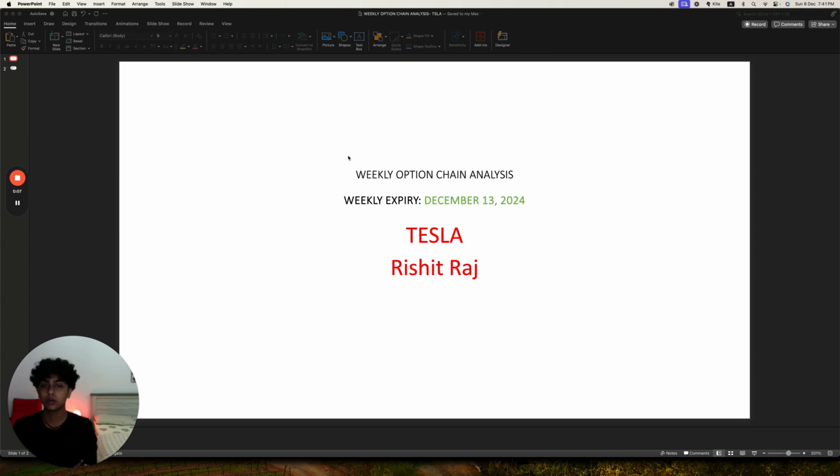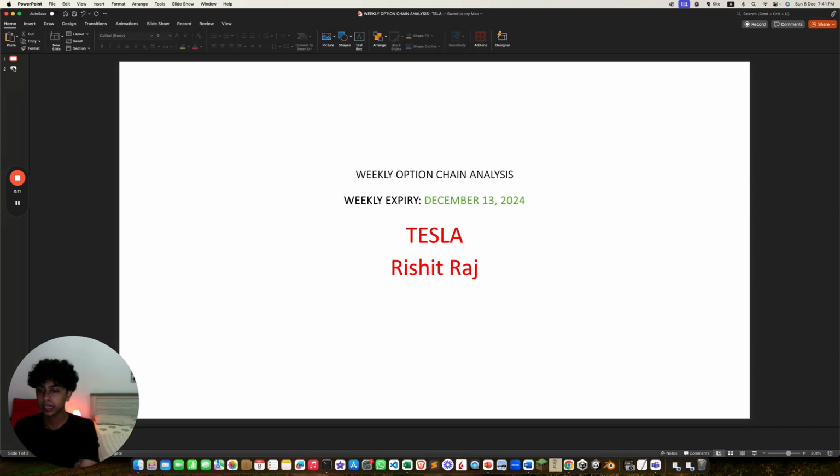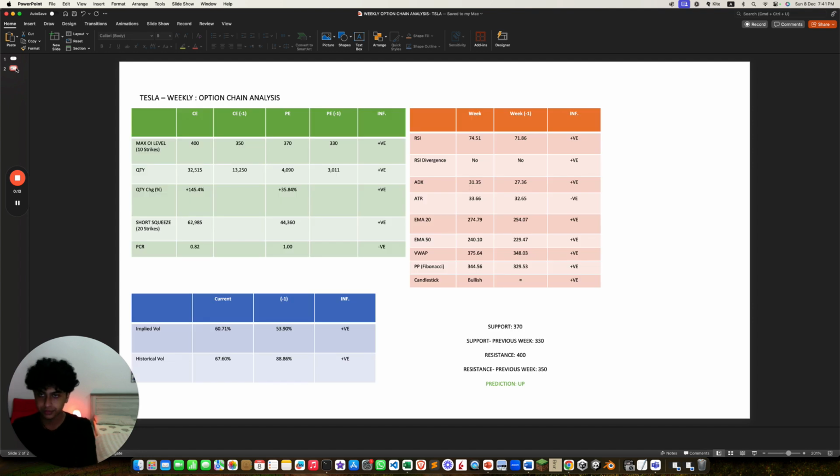I'll be going over my weekly option chain analysis for Tesla, and this week is for the upcoming expiry on the 13th. The max OI level, and just a note, the week -1 or last week's values column here is actually this week from 2 weeks ago because I didn't make videos last week, so just keep that in mind. The max OI level has increased for both, that's positive.